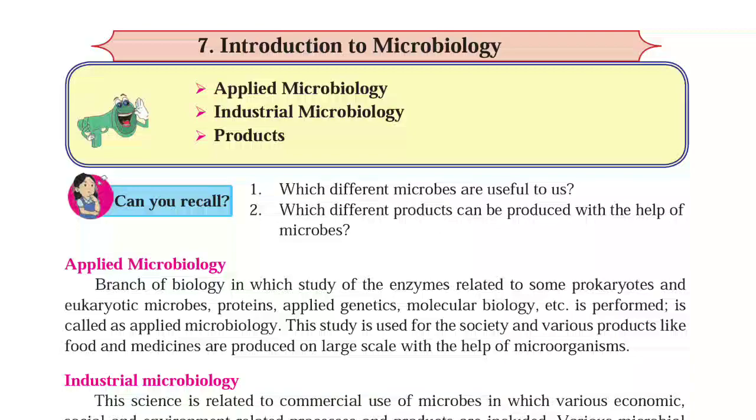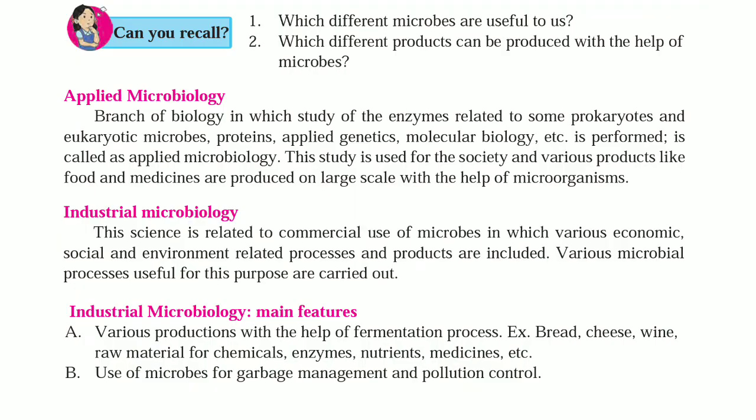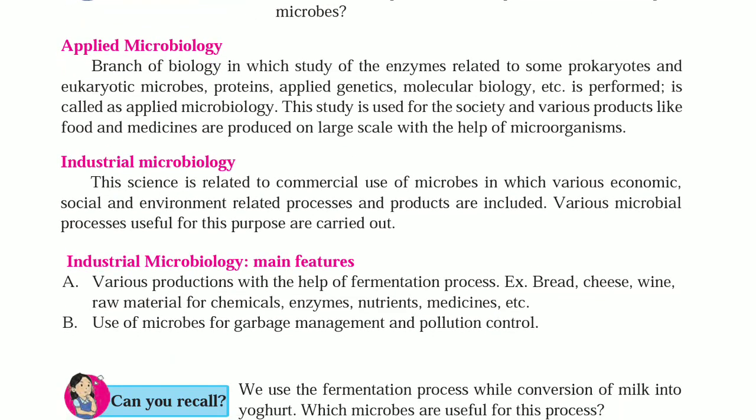Which different products can be produced with the help of microbes? Dairy products like curd, cheese, bread, all these are different products produced with the help of microbes. Applied microbiology. Applied means application, means uses of microbiology.